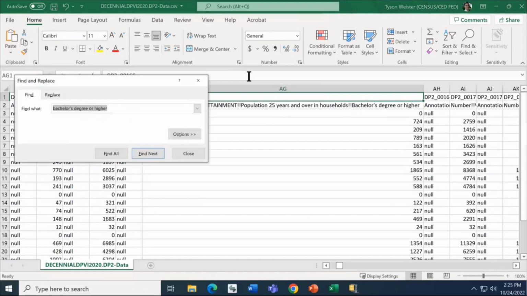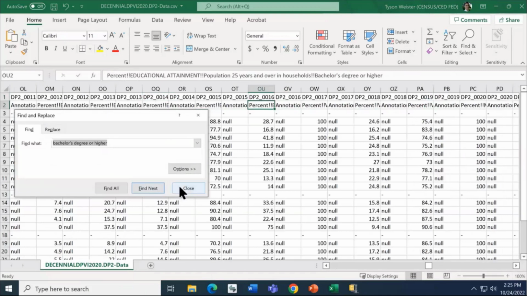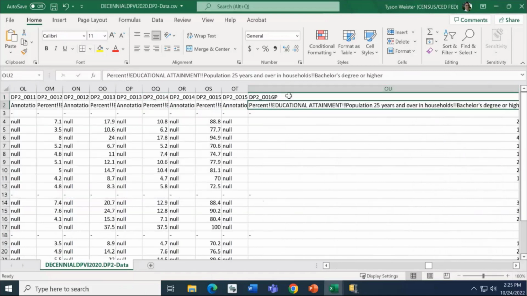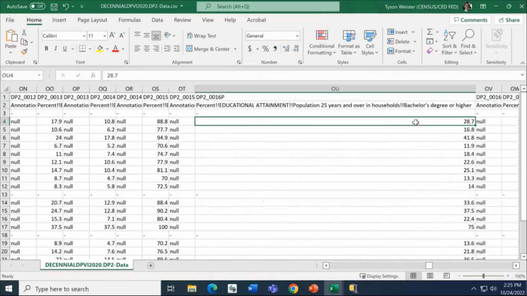Your collection of C variables with the total numbers will be towards the left of this file output. There will be, as you scroll through, a column ending in P for percent, which gives you the corresponding percentage. Remember, it was 28.7% for our first geography that we saw on the table display.